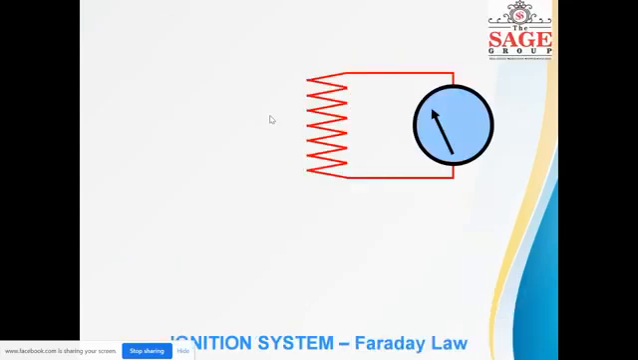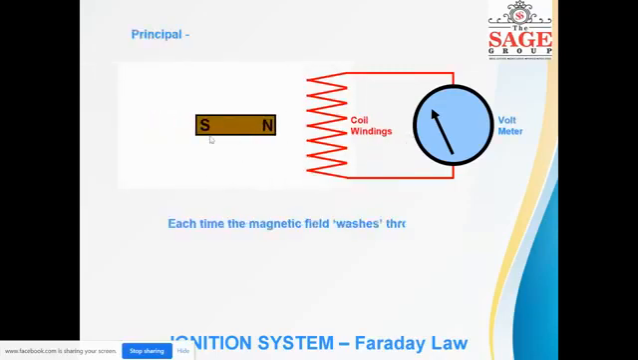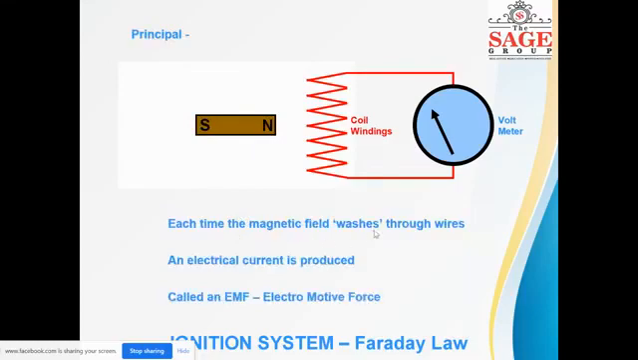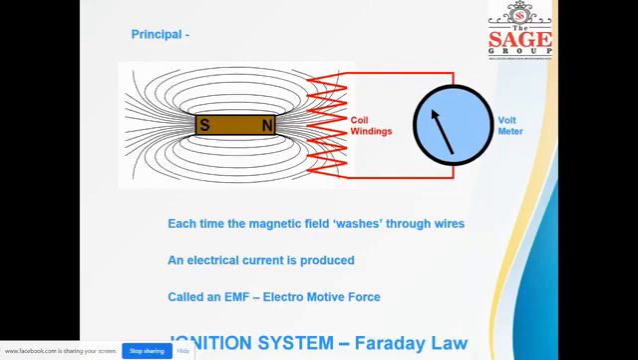This is magnetic operation. Now the other one is the ignition system as per Faraday's law of induction. It has been followed. This is a coil winding. This is the principle. This is a voltmeter. There is a magnet. Each time a magnetic field passes through the wires, an electric current is produced, called an EMF, electromotive force. So this electromotive force has been developed here.